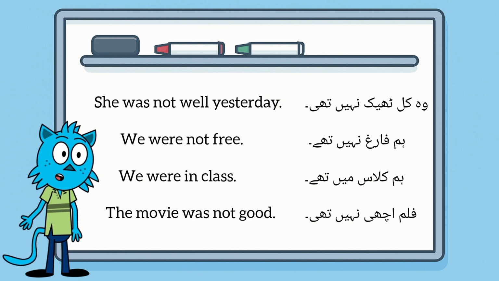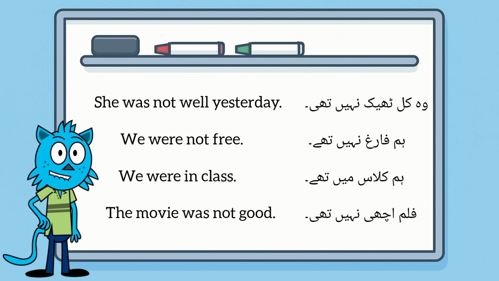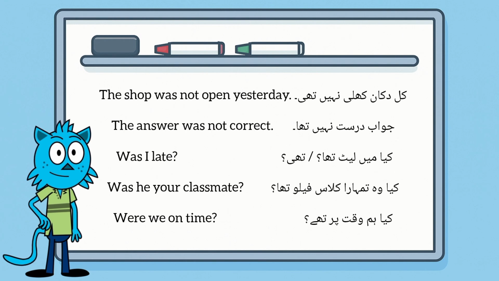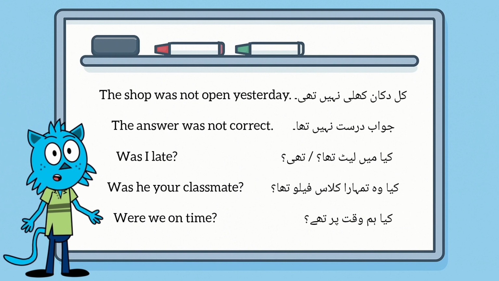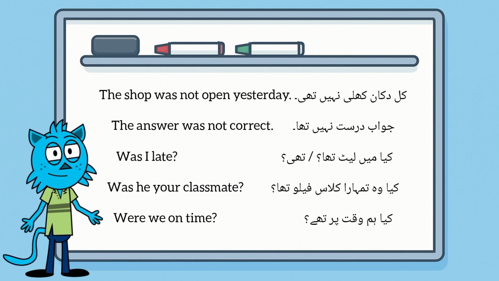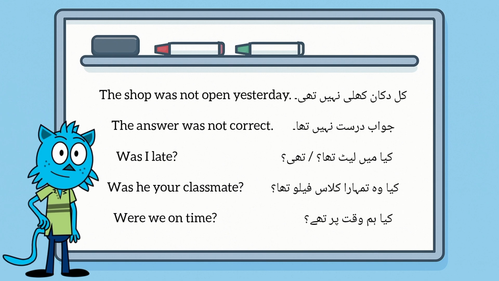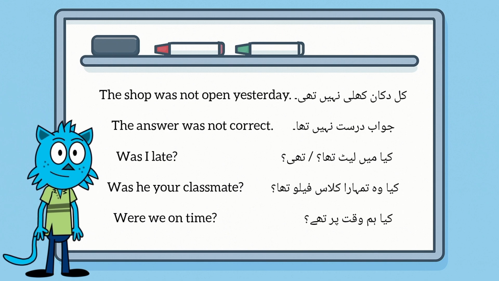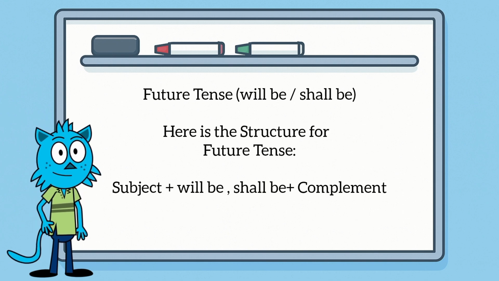We were not free. We were in the class. The movie was not good. The shop was not open yesterday. The answer was not correct. Was I late? Was he your classmate? Were we on time?